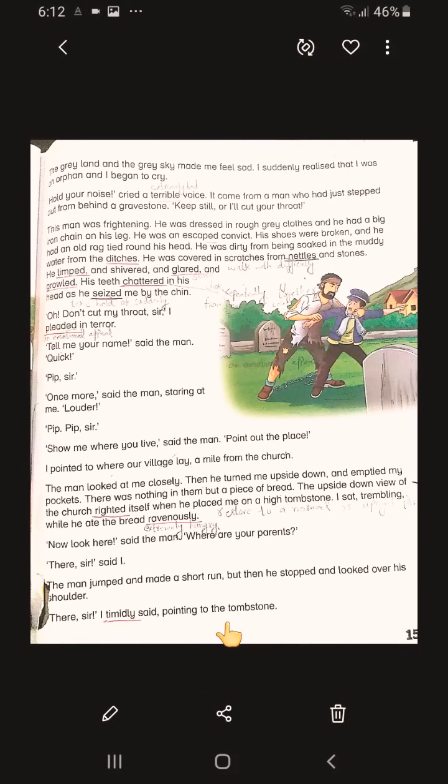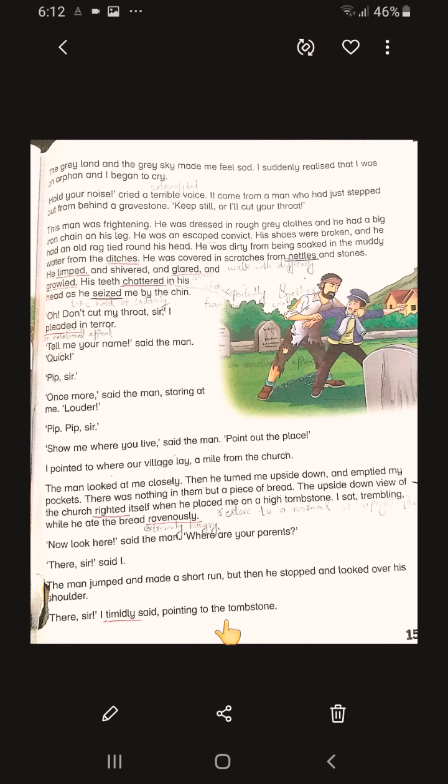I sat trembling. Why is Pip telling us that he sat trembling? Because the man made him upside down. He totally grabbed him. He totally made him frightened. And as he was so hungry, who was hungry? Who ate the bread ravenously? The convict, the prisoner. He ate the bread ravenously.